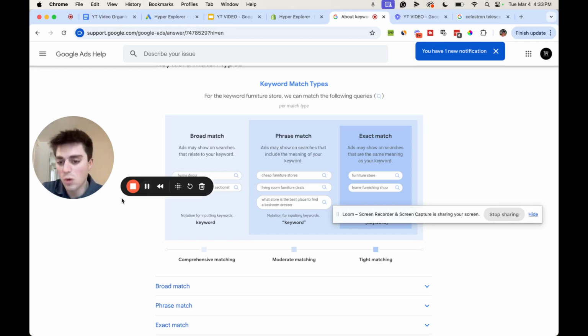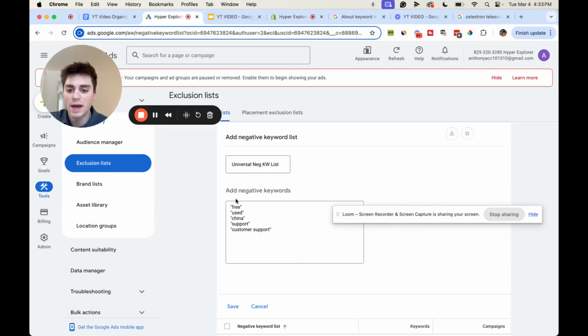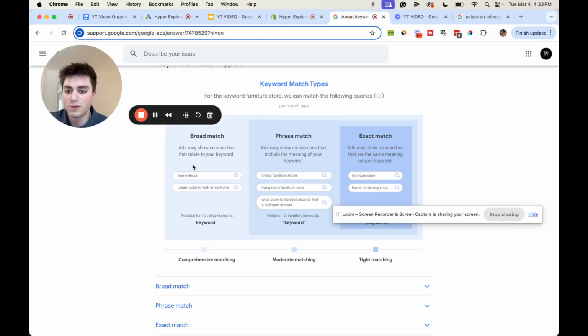Now I'm actually going to show you what these mean real quick. You saw I added quotes there. Not to get confusing on you, it's really not that confusing, because we only use quotes. There's broad match, there's phrase match, and there's exact match. If I were to add a broad match keyword, like just putting free in there with no quotes around it, then I might still show up for free. It's a lot less specific, if that makes sense.